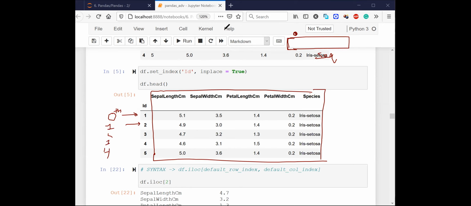I'm so sorry about the handwriting, guys. This Zoom annotation tool is very bad. Because of this Zoom annotation tool, my handwriting, which actually is very bad, is becoming worse. So this is 2, this is 3, and this is 4.